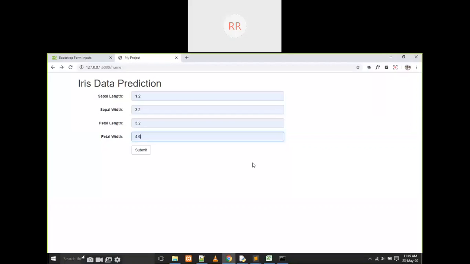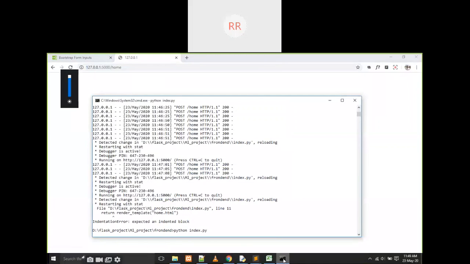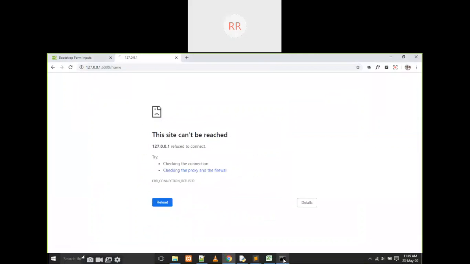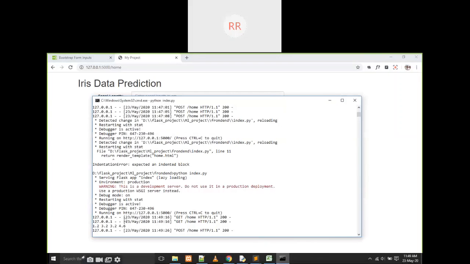Now I am going to refresh it again. Some error is there. I am going to execute it. No problem now. If I give the values here and click on submit, it is coming back. And since I am writing print here, we have to check in the console. Just observe in the console whether the values are coming into the console or not. In the command prompt, yes, the values are coming into the